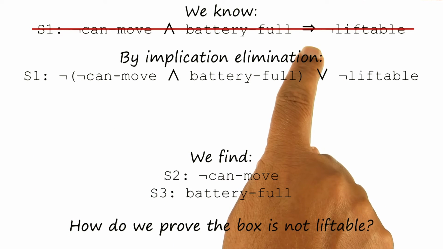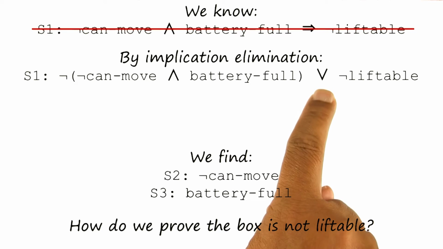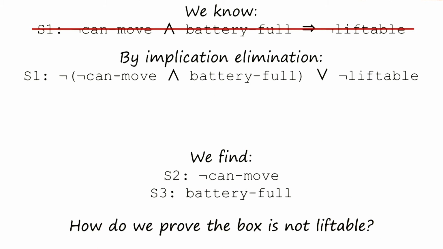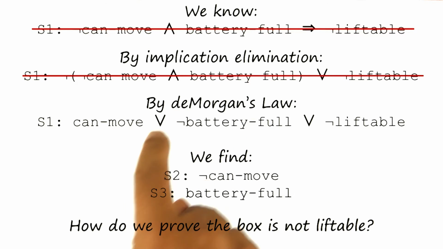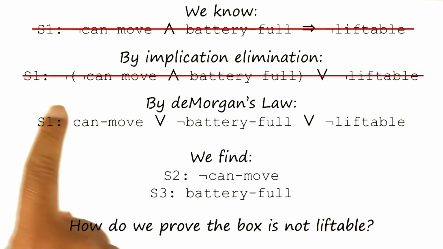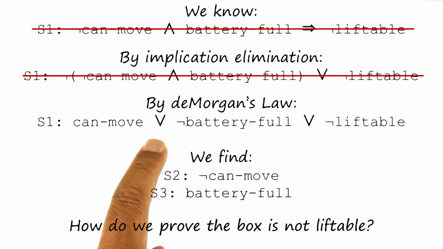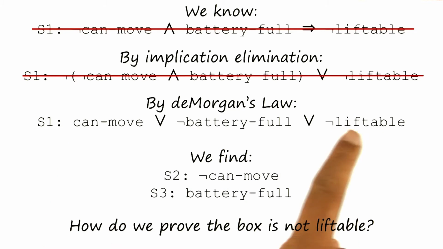But the sentence is not yet satisfactory. It is not yet a conjunctive normal form because this is a disjunction of conjunctions, and what we want are conjunctions of disjunctions. So we apply De Morgan's law, and now we get the following sentence. We're simply taking the negation inside, which flips the conjunction into a disjunction, and now we have three literals connected with disjunctions, and this is a conjunctive normal form.